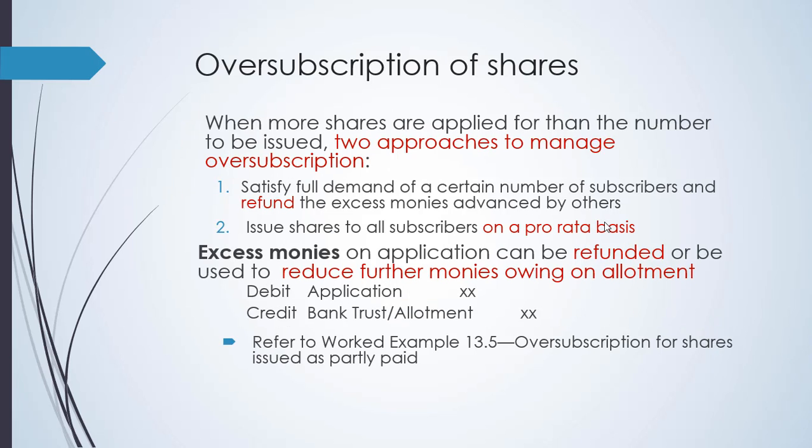A while ago, I mentioned the chance that the subscribed shares or the applied shares by the investors may have been oversubscribed relative to the number of shares available for issuance. So in this case, if there is an oversubscription of shares, we have to either refund it or we can provide a pro rata basis on the subscription of shares. So when you return the excess money, you have to debit application and credit bank trust or allotment. Allotment is the receivable account used in this transaction.